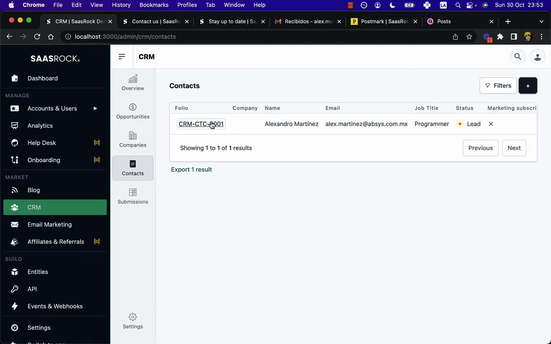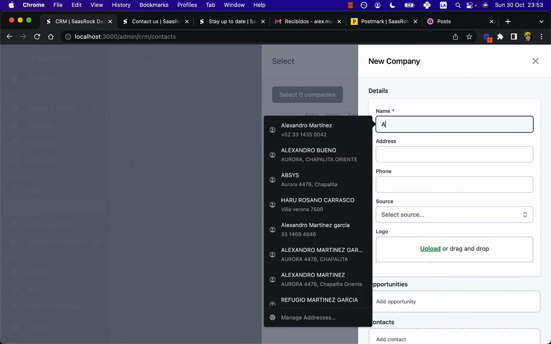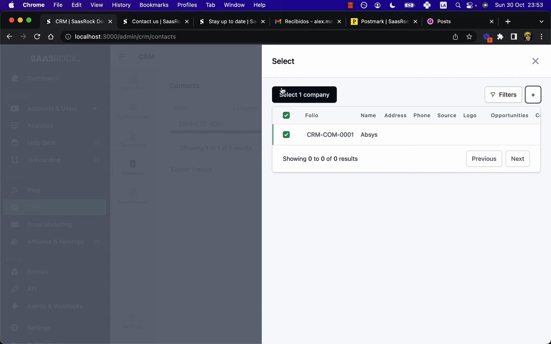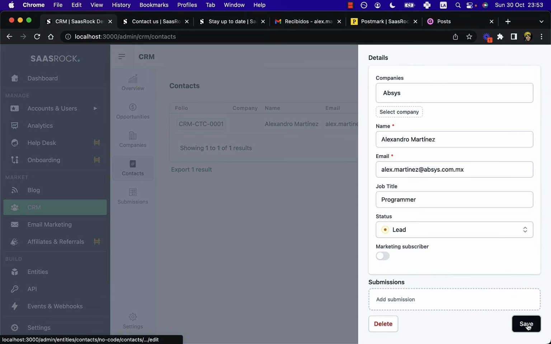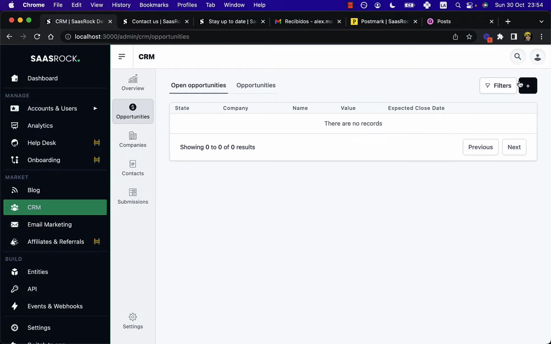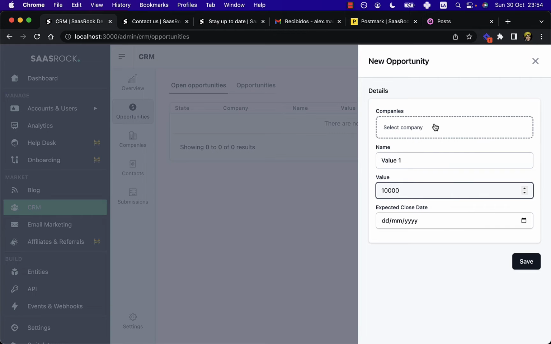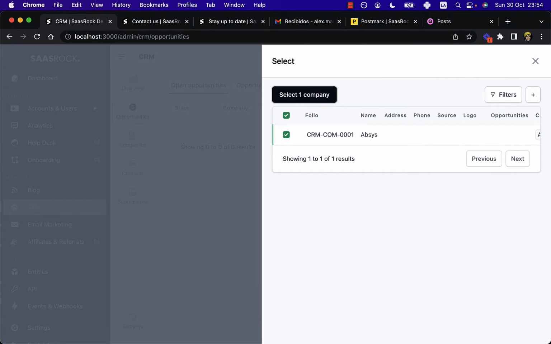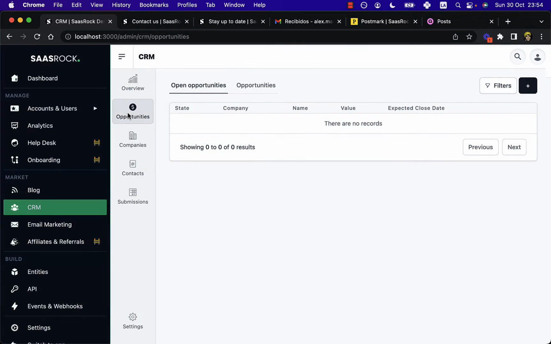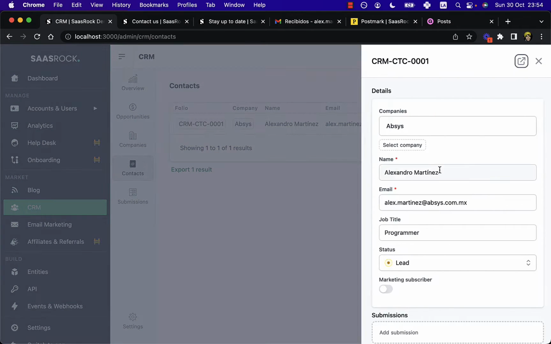And I can also here create the company for that contact and save this. As well as the opportunities, I can create a new opportunity and select a company and create it. But now that I have the entities working, I'm going to delete this first.